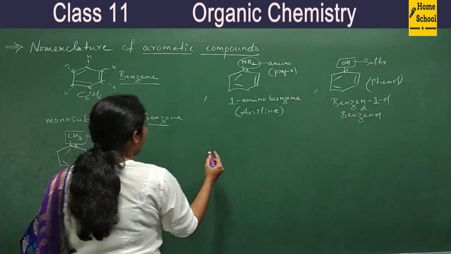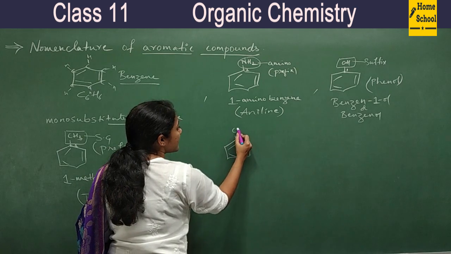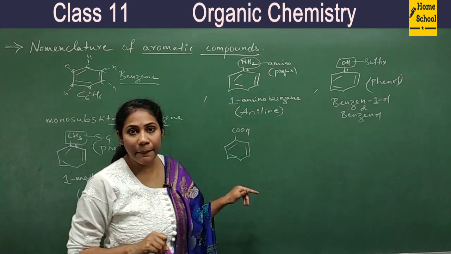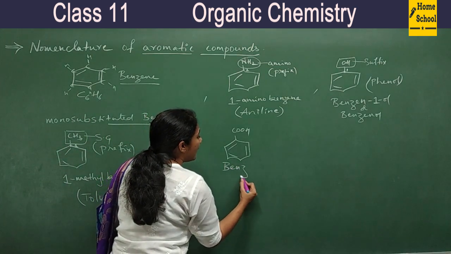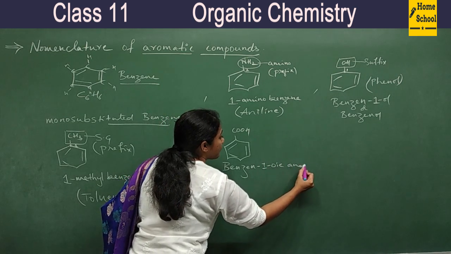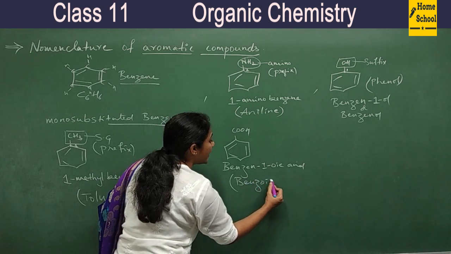So the next compound, a mono-substituted benzene itself. You see this, right? So what may be its name? Benzene 1-oic acid. You can call it benzene 1-oic acid, or this is also called with the name benzoic acid.